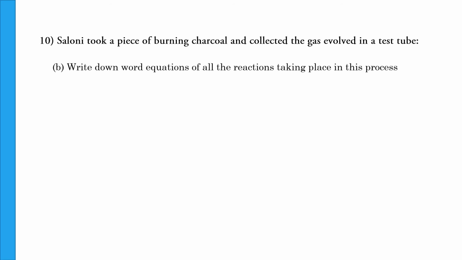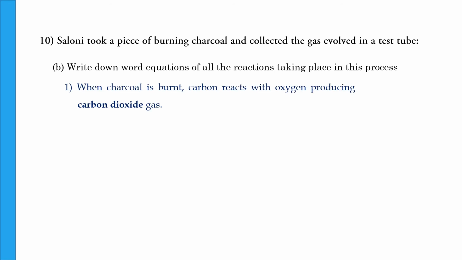This is a continuation of the same question. Write down the word equations of all the reactions taking place in this process. So the first reaction happening is the burning of the charcoal. So when charcoal is burnt, the reaction happening is carbon reacts with oxygen producing carbon dioxide. So this is the equation for that. Carbon plus oxygen gives carbon dioxide.